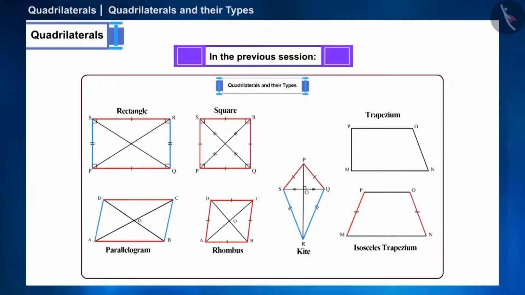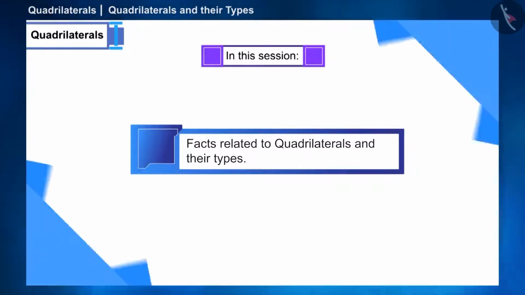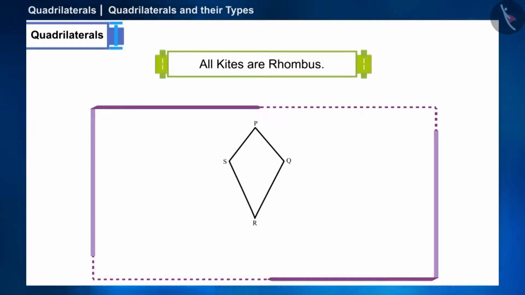In the previous session, we learned about quadrilaterals and their types. Today, we will discuss some facts related to the same. Let's start with our first question. All kites are rhombus. Answer whether this statement is true or false.